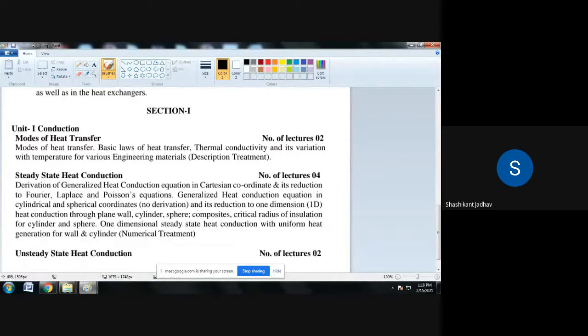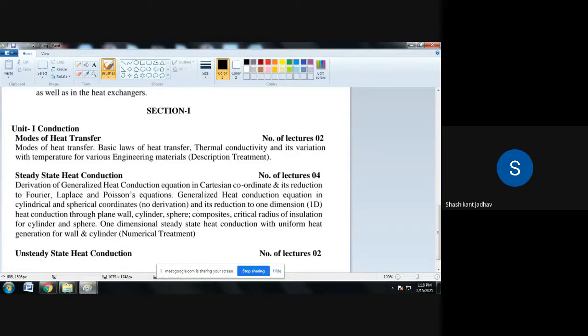What is meant by conduction? Anyone? Heating of a body from one place, one end to another end. Okay. So basically, conduction is nothing but heat transfer due to physical contact. So we know that conduction is the transfer of heat.